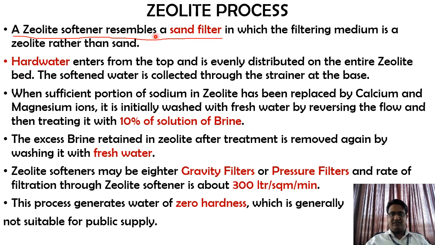A zeolite softener resembles a sand filter in which the filtering medium is zeolite rather than sand. So what it indicates is that it is similar to our pressure filter or sand filter. Instead of sand, we are going to have the zeolite filled as a medium over there. Hard water enters from the top and is evenly distributed on the entire zeolite bed. The softened water is collected through the strainer at the base. So again it is similar to our pressure filter.